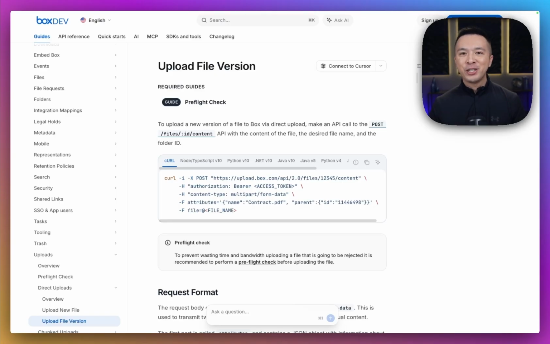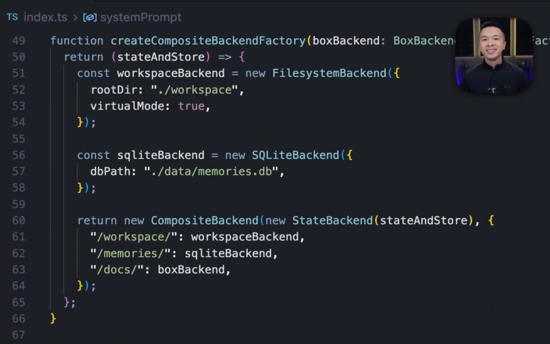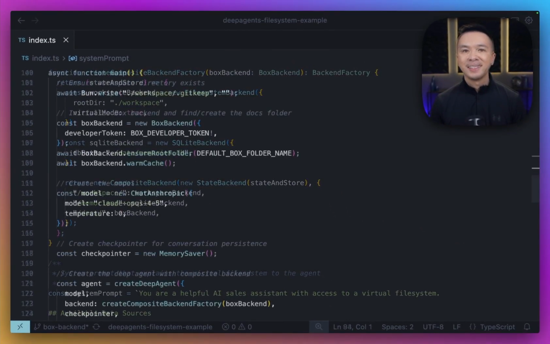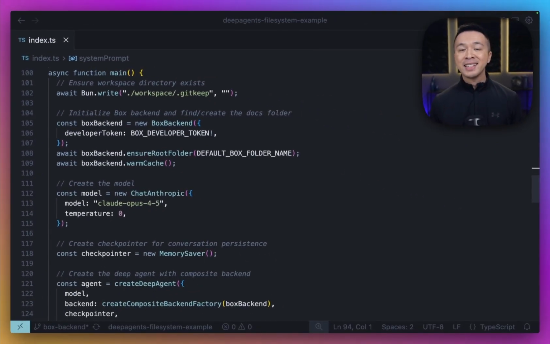Let's jump over to the cursor and check it out. This is the core architecture. Deep Agents routes file system paths by prefix. /workspace is local output. /memories is SQLite virtual files. And /docs is Box. Next, we authenticate with a Box developer token and scope everything to a single folder in Box. Then we warm a cache, so path resolution is fast. And after this, /docs is effectively a Box-backed file system.